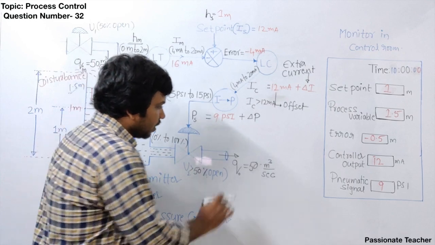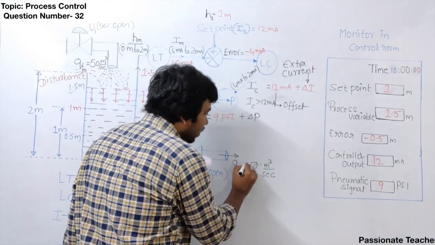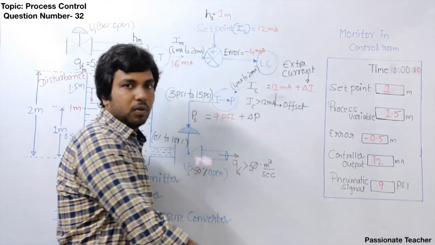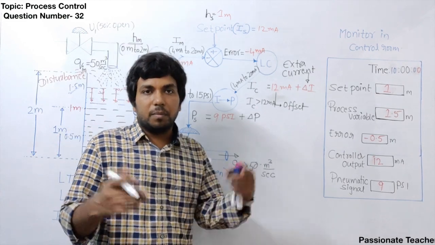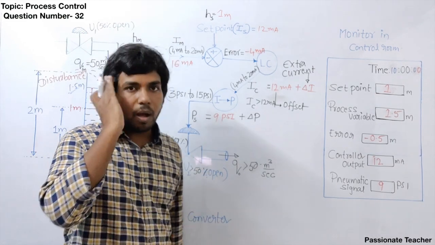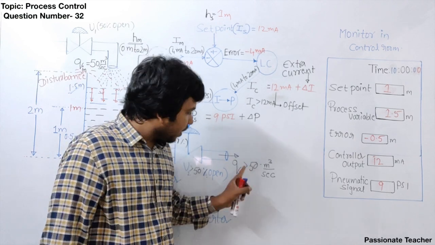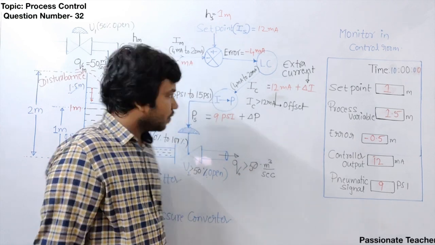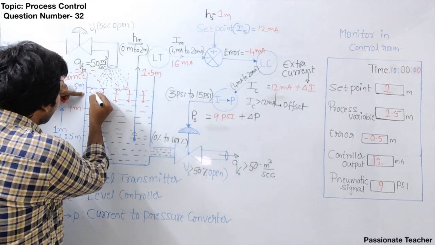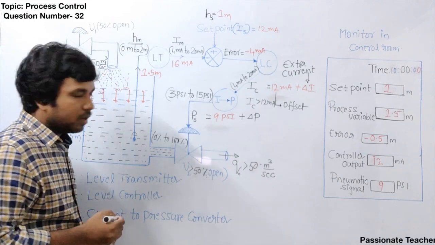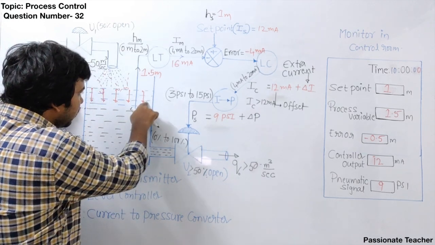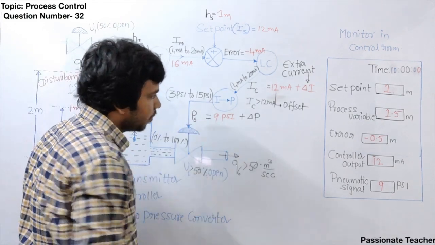Right? That means the output flow rate will increase. How much it is going to increase? That depends again on many mathematical relations. But common sense says that the output flow rate will increase. When the output flow rate increases, what will happen? Naturally the water level will decrease. Right? So slowly the water level will decrease. But let us look at what happens on that side.